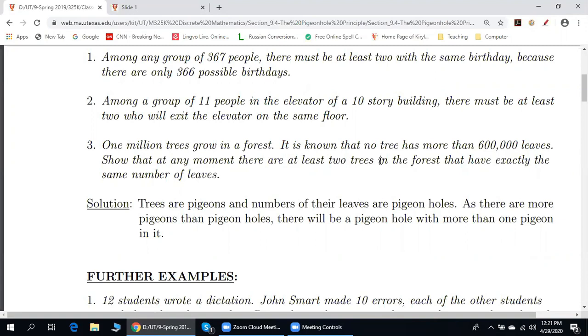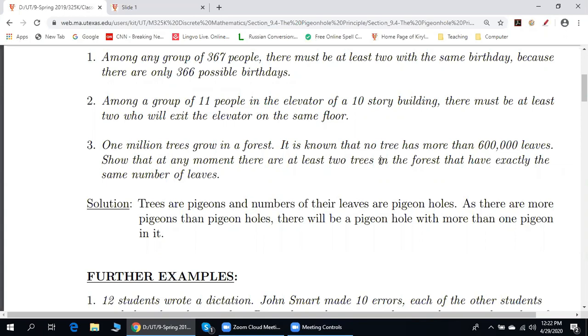We think about the number of leaves as pigeonholes. How many pigeonholes do we have? 600,000. Now, let us place into each pigeonhole first 1 pigeon, 1 tree.